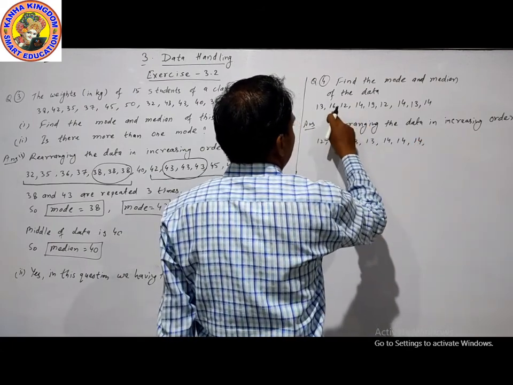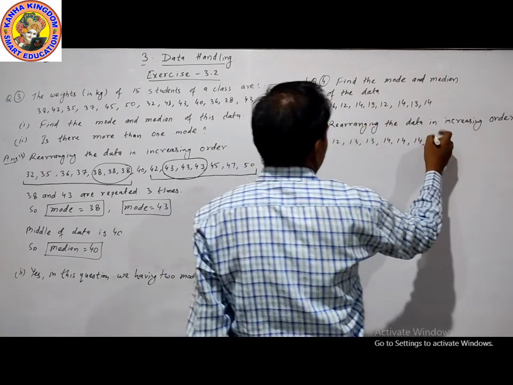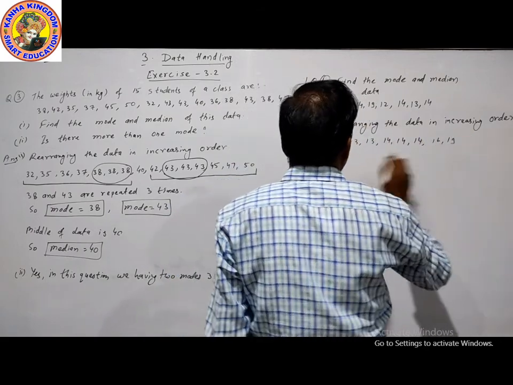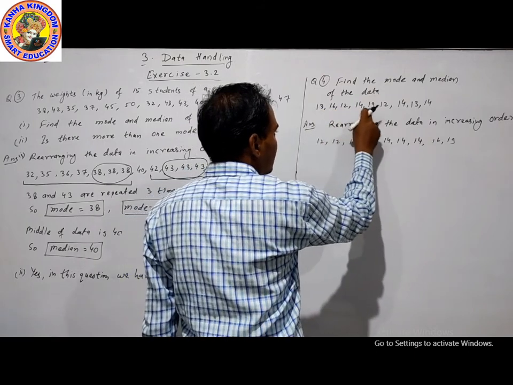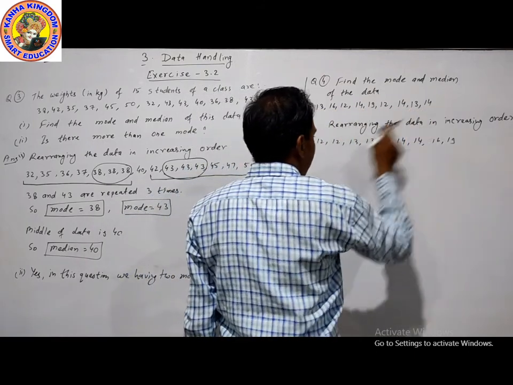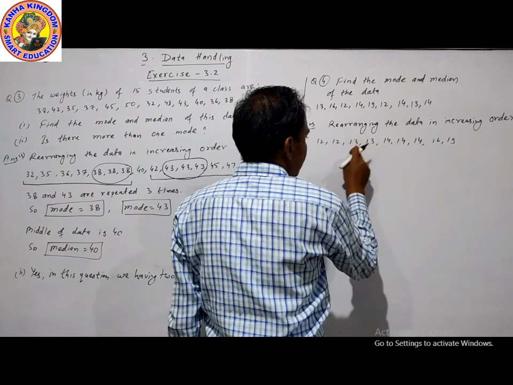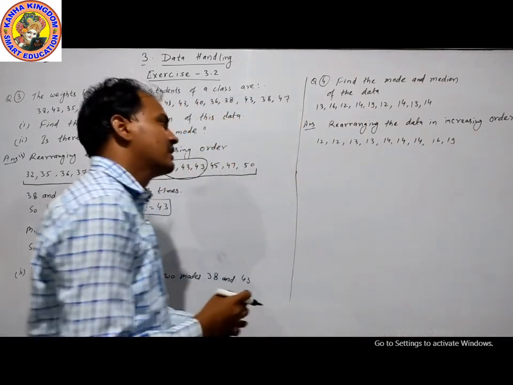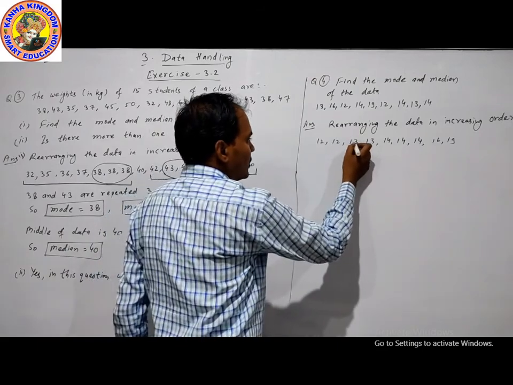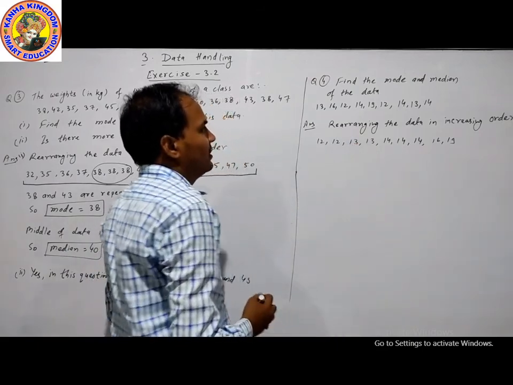After 14 there are 16 and 19. The number of data: 1, 2, 3, 4, 5, 6, 7, 8, 9. Yes, data are correct.